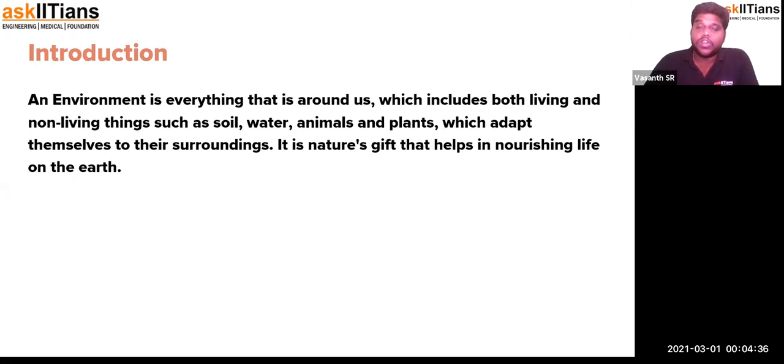That is called an environment. Environment is everything around us, including both living and non-living things, for example soil, water, animals, and plants, which combine to form a whole functional structure. We call that an environment.